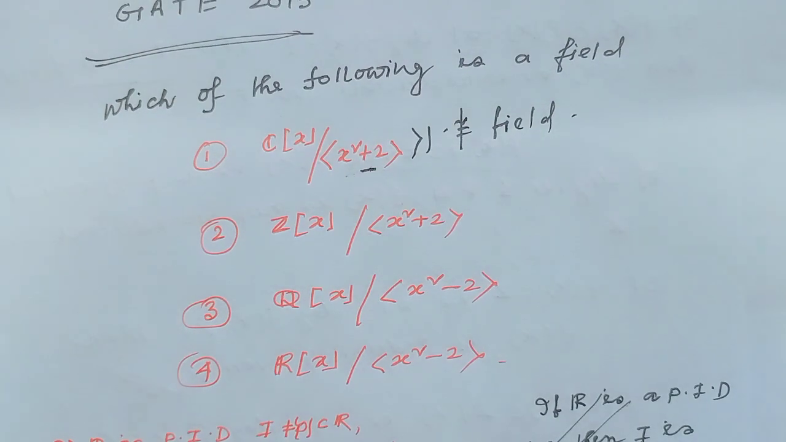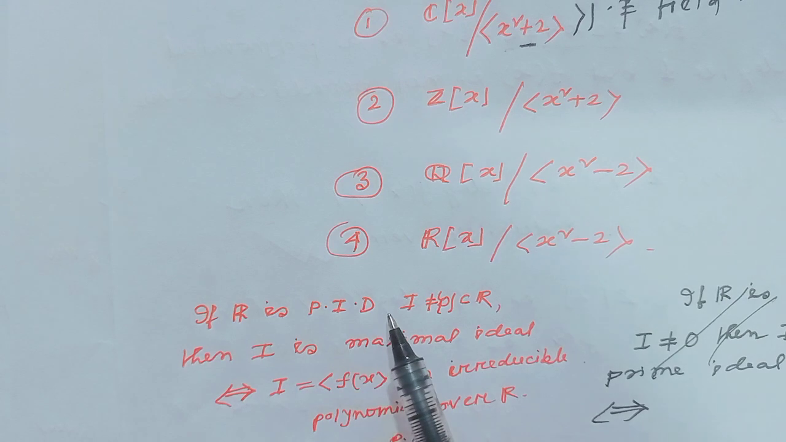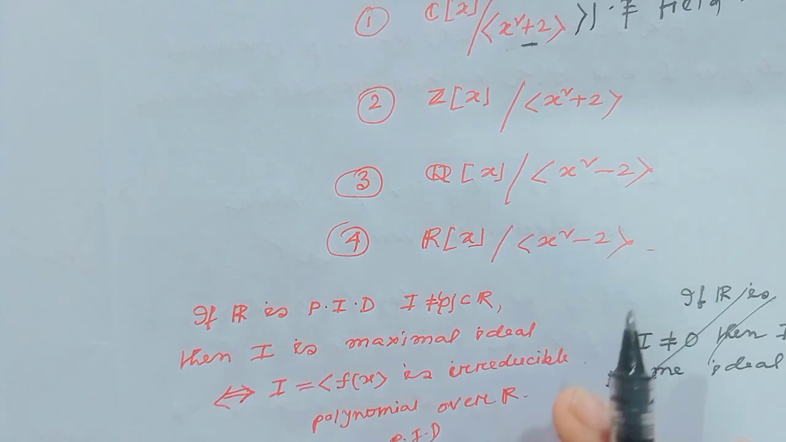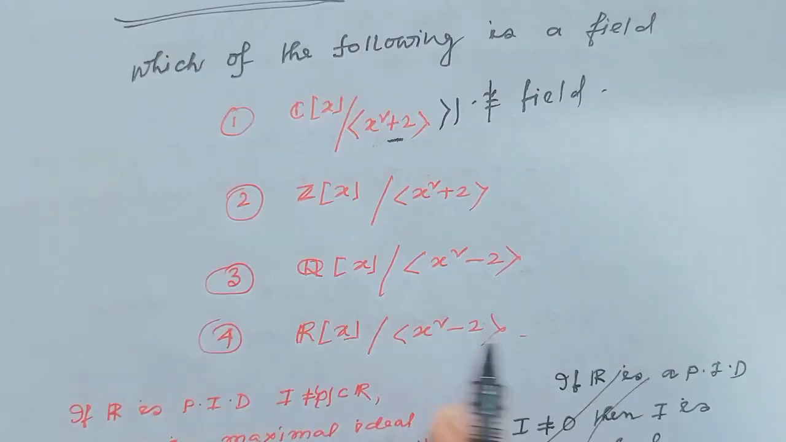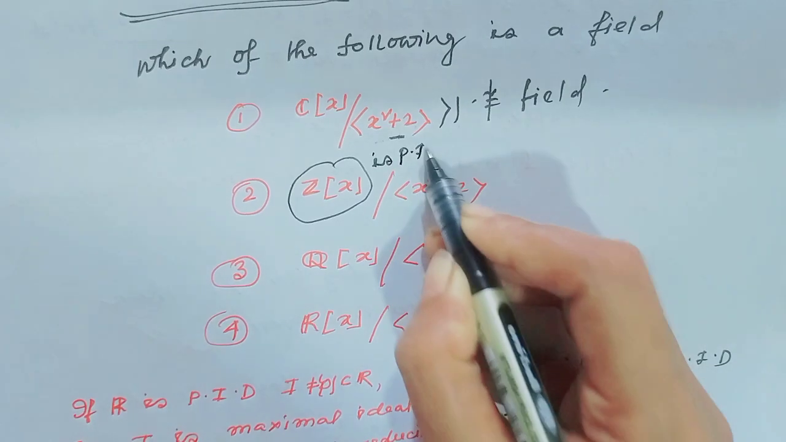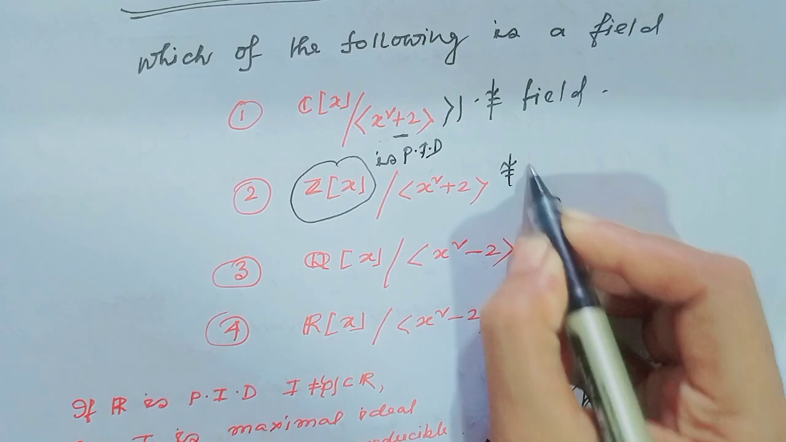Second, Z[x] modulo the ideal generated by x square plus 2. Notice when the ring is a PID, then the following rules for maximal and prime ideals apply: if the polynomial generating the ideal is irreducible, then the quotient is isomorphic to a field or integral domain. Since Z[x] is not a PID, we cannot apply these rules. This is not isomorphic to a field.